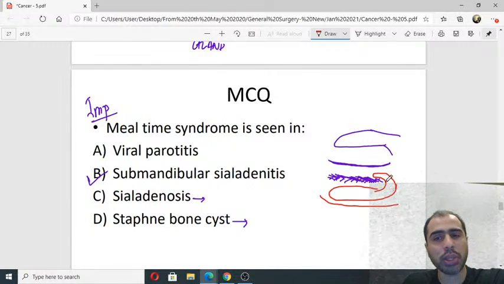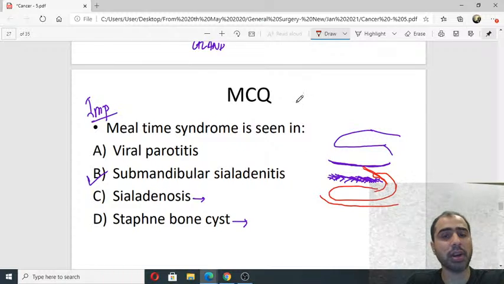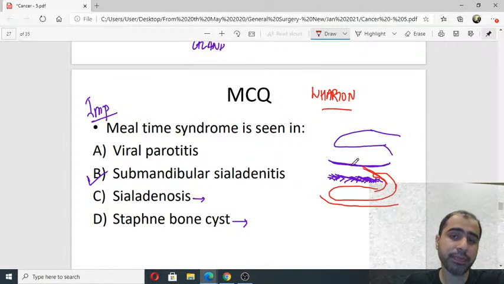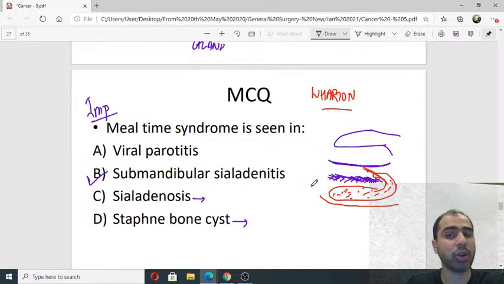Its duct goes like this. It goes anti-gravity. What is the name of the duct of the submandibular gland? Wharton duct. So this duct goes anti-gravity, goes upwards. This gland has a lot of thick secretions, which is why the duct gets blocked with calculi very commonly.